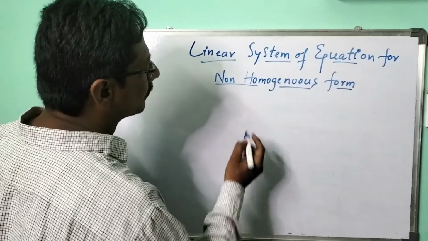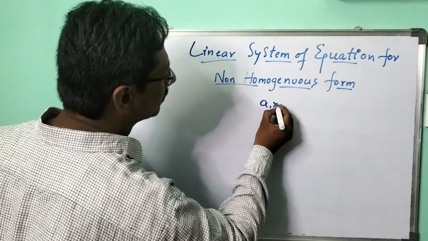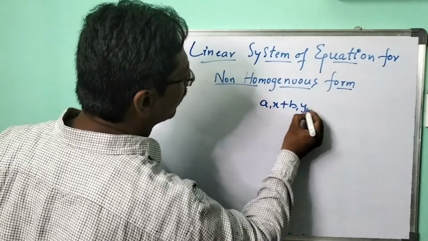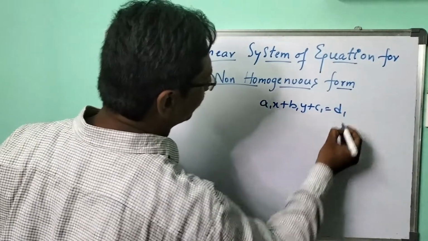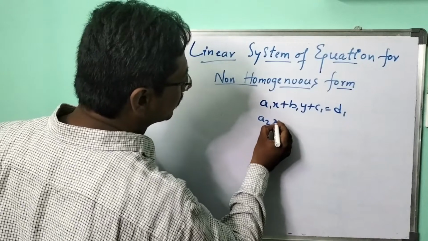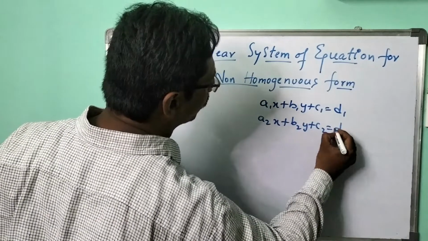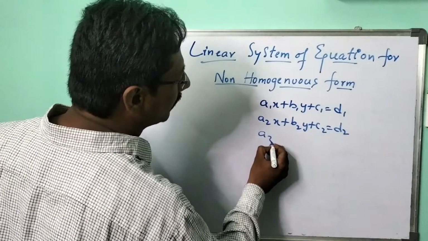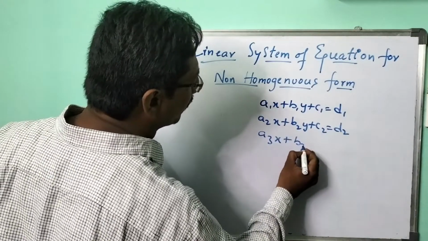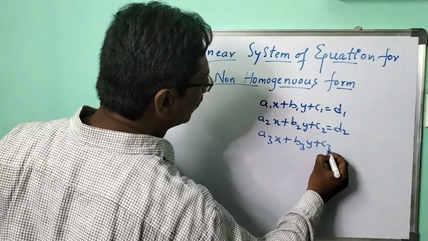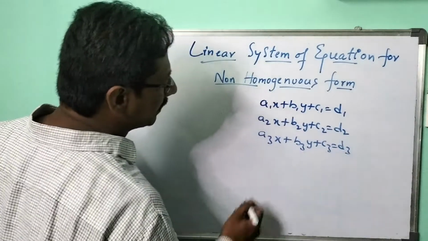Now the non-homogeneous equation: a1x plus b1y plus c1 equal to d1, and a2x plus b2y plus c2 equal to d2, and the third equation a3x plus b3y plus c3 equal to d3. So it is in which format?